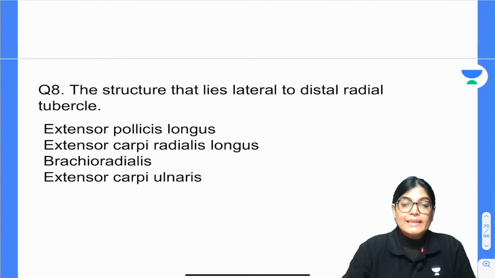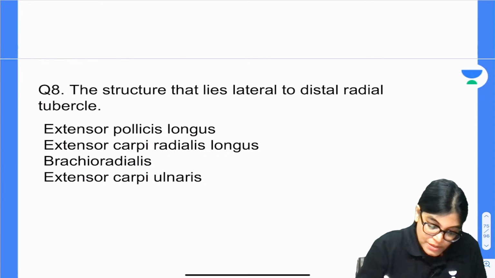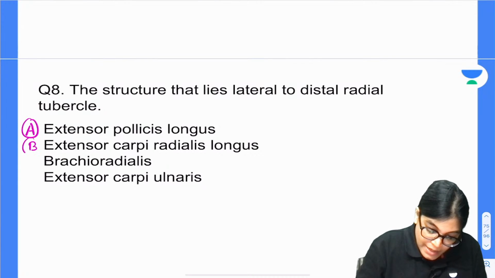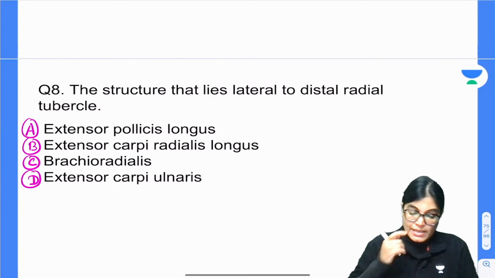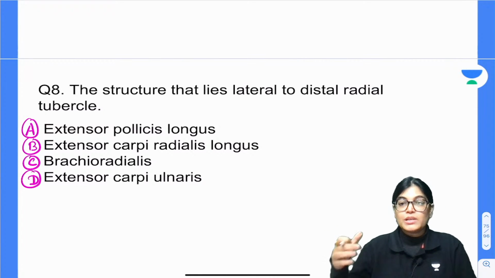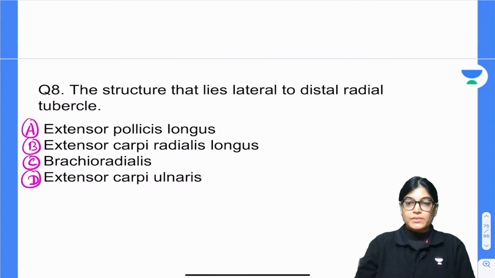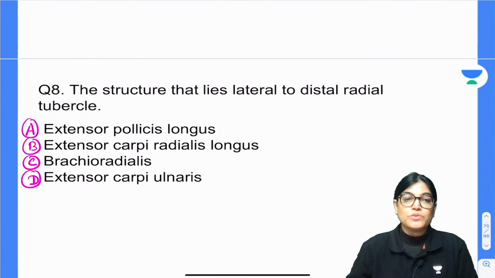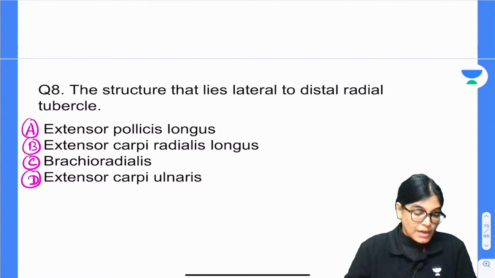Which of the following structures is exactly located lateral to the distal radial tubercle? The options are extensor pollicis longus A, extensor carpi radialis longus B, brachioradialis C, and extensor carpi ulnaris is the D option. Four options are there, A, B, C and D, and you have to mark the correct answer.